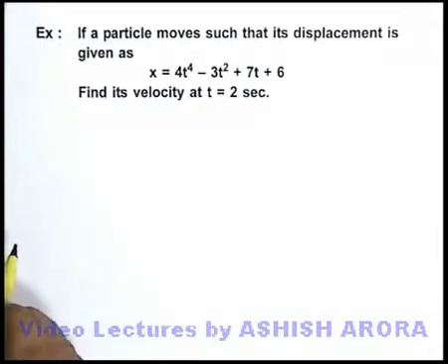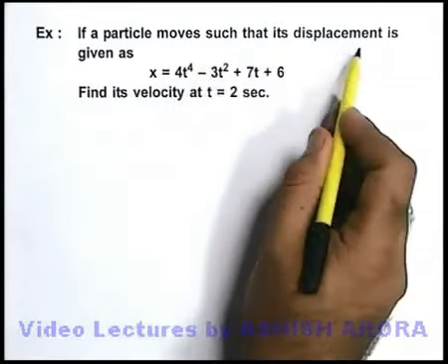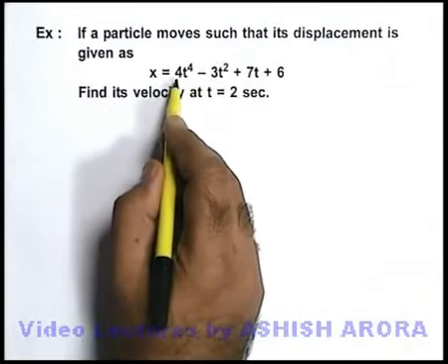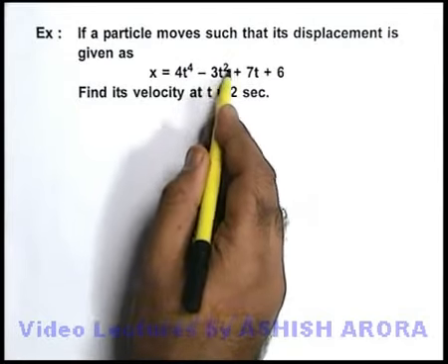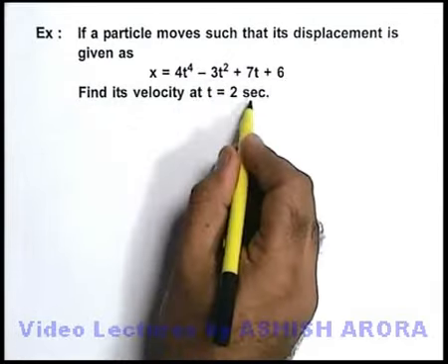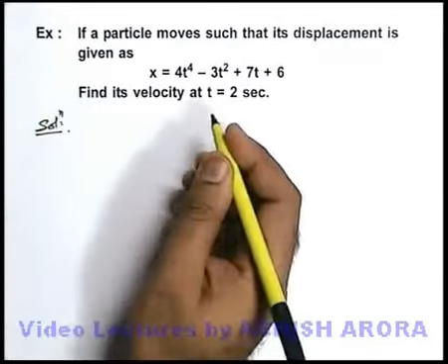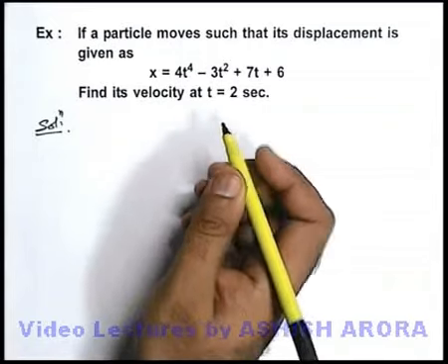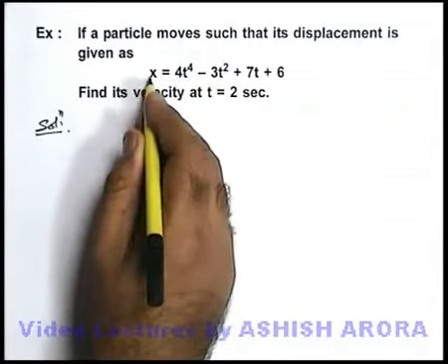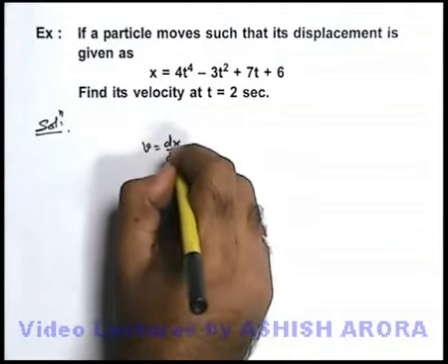In this example, we are asked that if a particle moves such that its displacement is given as 4t to power 4 minus 3t square plus 7t plus 6, we are required to find the velocity at t equal to 2 seconds. So here the question is almost directly handled just by differentiating the displacement with respect to time. As we know, v equals dx by dt.